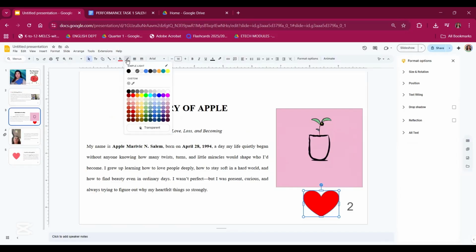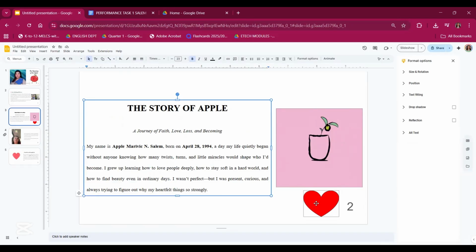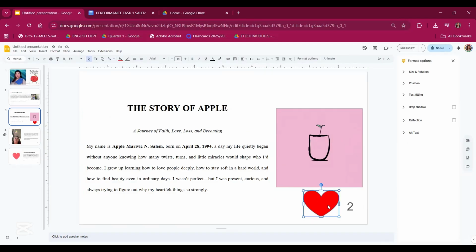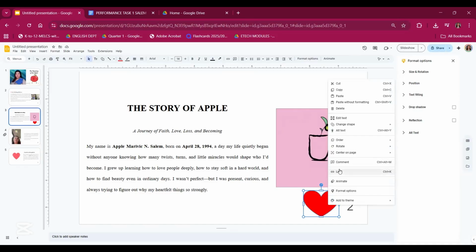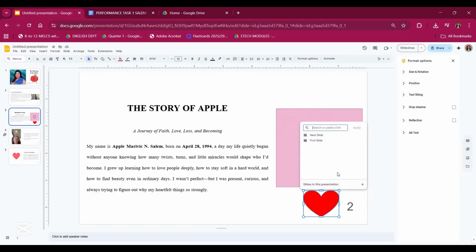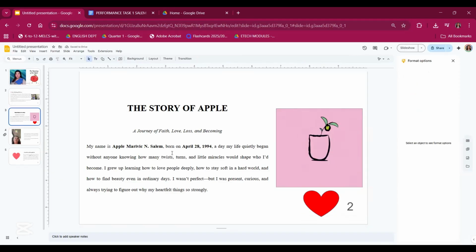Okay. So let's say we will link it to slide 5, right click, link, and then slides in this presentation. Let's choose slide 5. Okay. So later we will check.